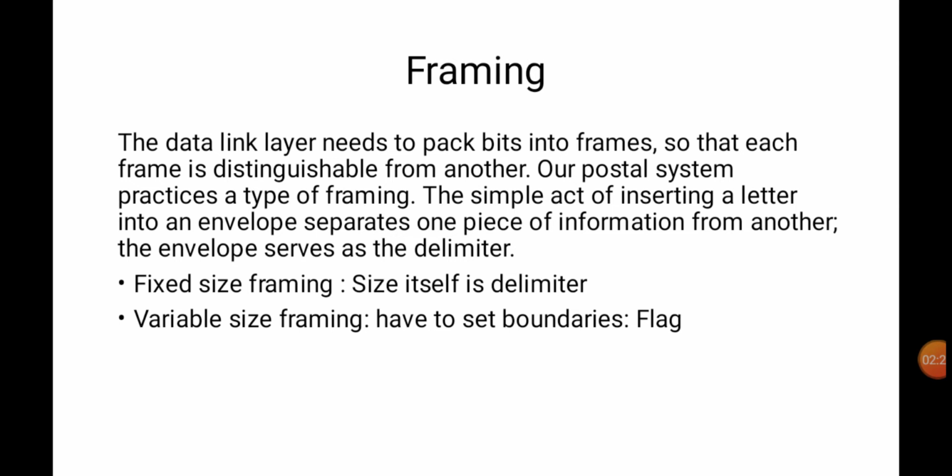Whenever you are dividing or combining the data into frames, you have to differentiate between the frames, that is frame number 1, frame number 2, frame number 3. How can we achieve this? The first one is fixed size framing, and the next one is variable size framing. In fixed size framing, the size itself is a delimiter. You do not need to specify the end or the start of the frame. Generally we specify a counter value.